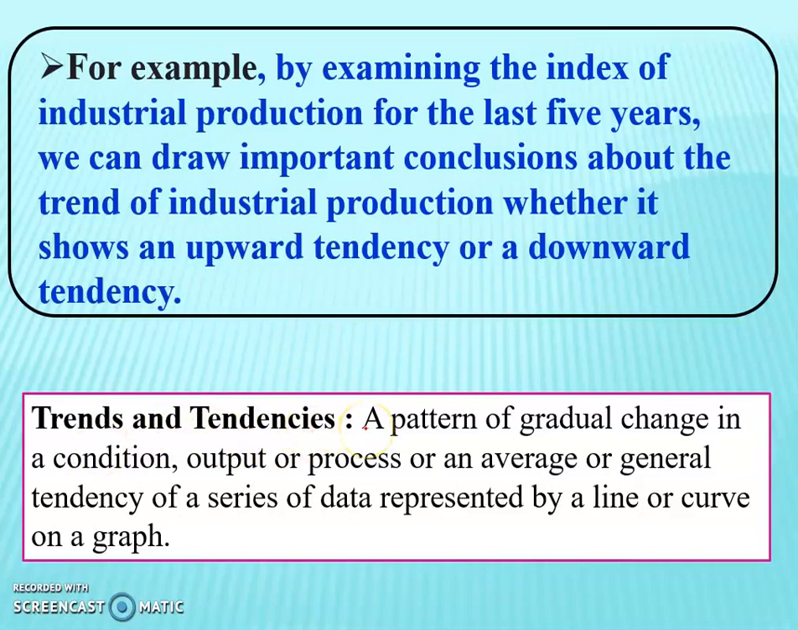Means actually a pattern of gradual change in a condition, output or a process, or an average or general tendency of a series of data represented by a line or curve on a graph. So we can measure these trends and tendencies with the help of the given data, and we can represent all these changes with the help of a graph.